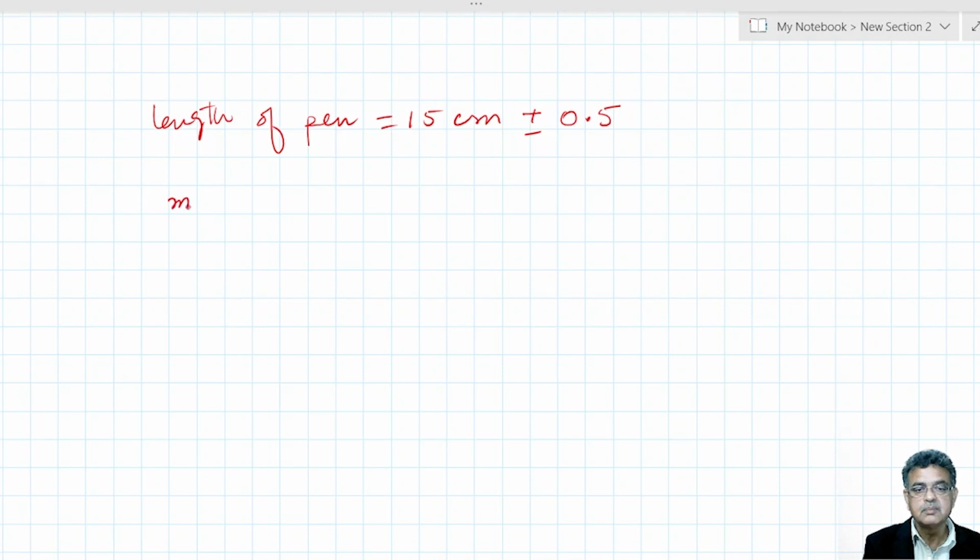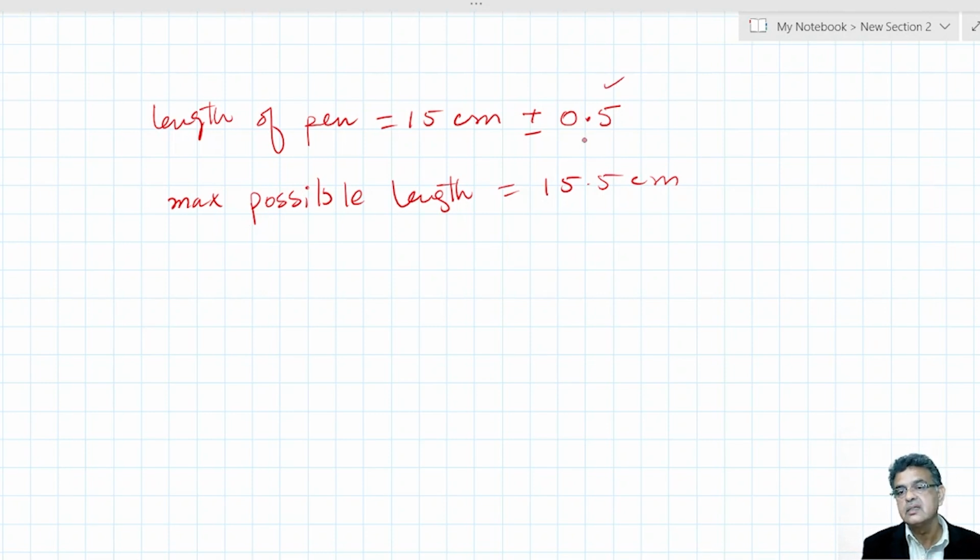So the maximum possible length won't be more than 15.5 centimeter. When we say these are the limits of error, its length is impossible to be more than 15.5 centimeter, and the minimum possible length of the same pen won't be less than 14.5 centimeter. These are its maximum and minimum values.